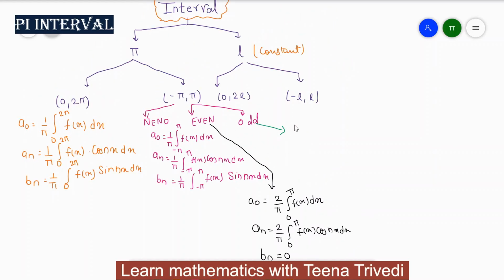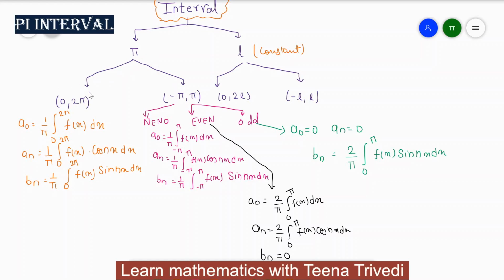Similarly, for an odd function your value of a0 is 0, your value of an is 0, and you have to find only the value of bn, which is equal to 2 upon pi, 0 to pi, f of x sin nx dx. So this is how we can solve for the pi limit.